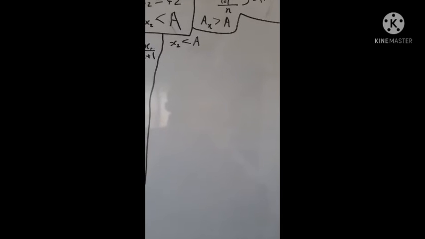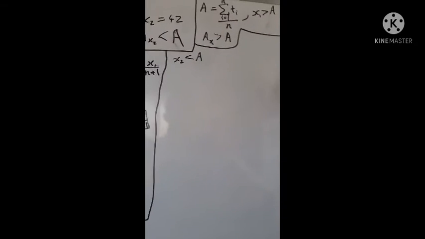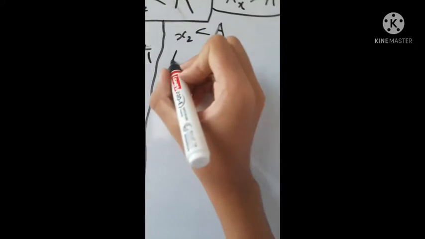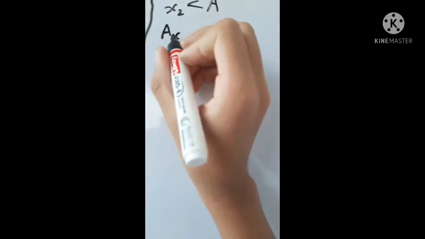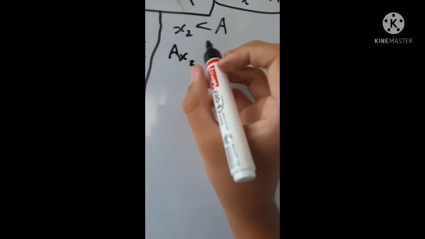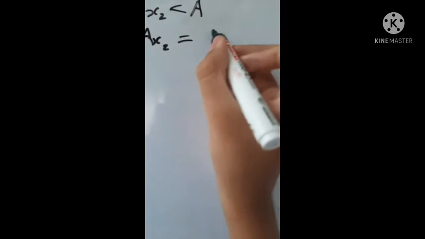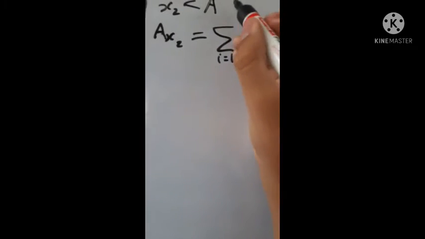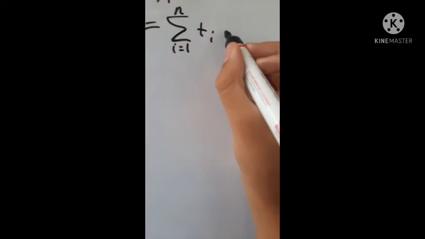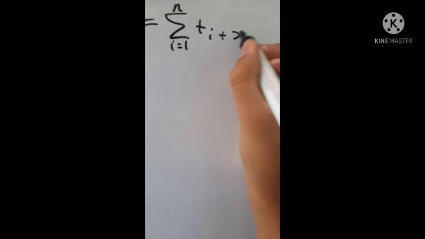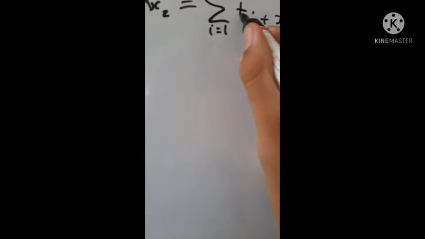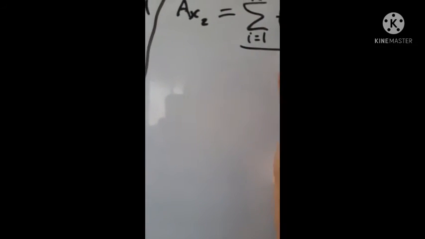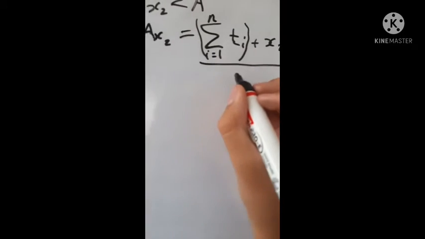Okay, so let's just write down A_{x_2}, subscript under subscript, like a subscriptception. The sum from i equals 1 of t_i plus x_2, and I'm going to put brackets around this just in case I mess things up.